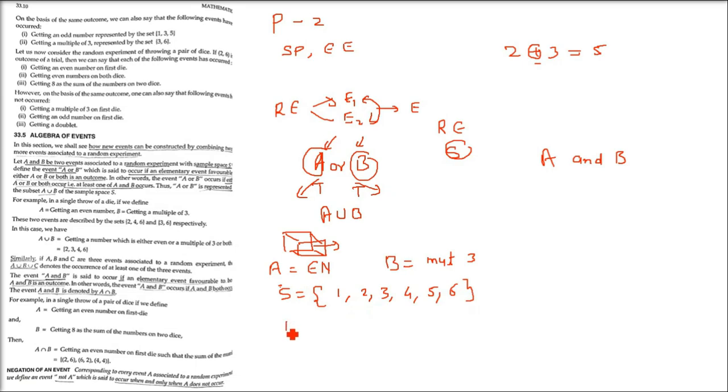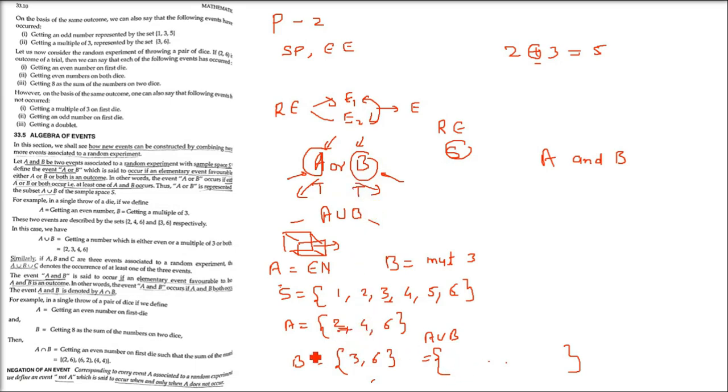These two events are described by sets. First, the even numbers are 2, 4 and 6 here. 2, 4 and 6 are the only even numbers. And what about B? B is a multiple of 3, so this will be 3, 6. A union B is the combination of all the elements of A and all the elements of B. So we have 2, 4, 6 and 3, 6, just combined. This is A union B.